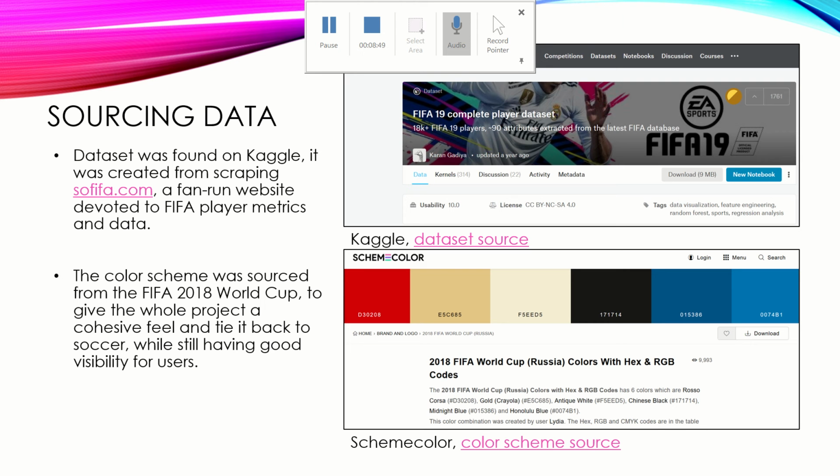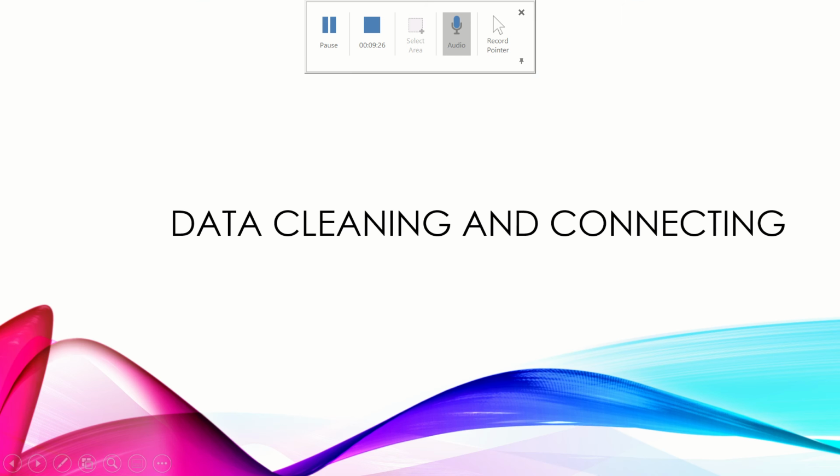The other thing that I would consider a data source is I wanted to tie the colors of my dashboard into FIFA somehow. And while FIFA doesn't post any official color scheme anywhere that I could use, I was able to find color schemes for a number of FIFA-run events, such as the latest Men's World Cup in 2018. I kind of liked these colors, and they worked well for visibility. There's a clear differentiation between the red and the blue, and the other colors also just are visually appealing with their dashboards. So I selected this one, and it was nice that I could tie it, again, back to FIFA.